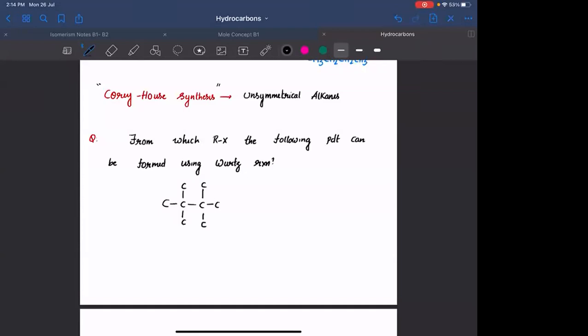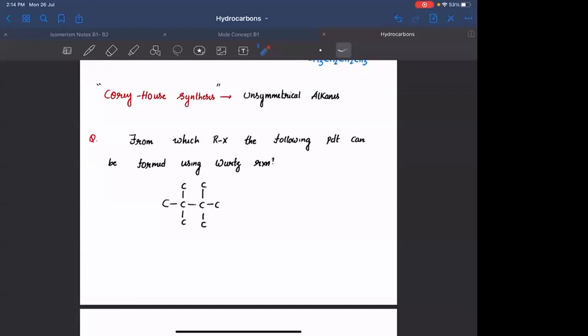In order to form this alkane, what is the choice of alkyl halide? You can have different choices of alkyl halides, but they may give you different products. You need to choose that particular alkyl halide which will lead to only a single product. By doing Wurtz reaction on it, you should get only one product.